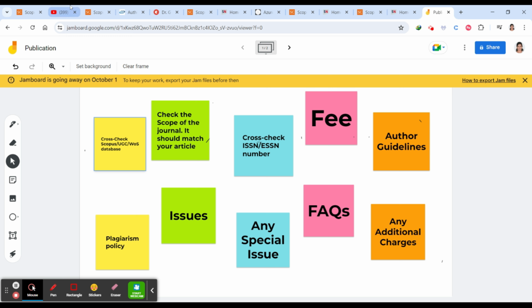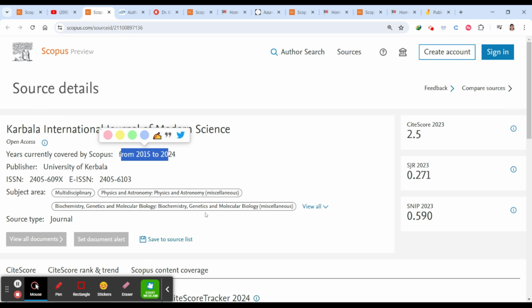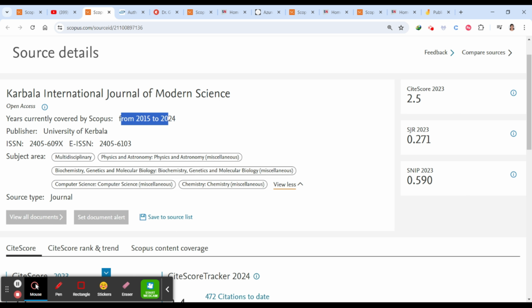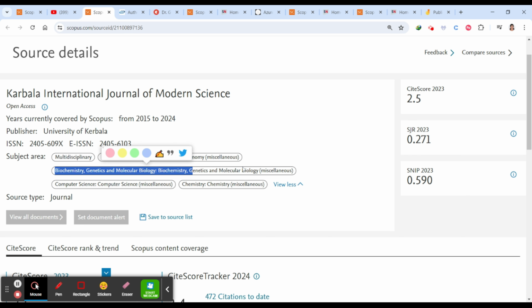Sometimes this journal might not be indexed in Scopus if you are seeing it after some months. So you should keep that in mind. You have to cross check this first. Then you should see these things: what are the subject areas? You can see multidisciplinary, physics and astronomy, biochemistry, computer science, chemistry, and everything. It almost covers all the science related ones.